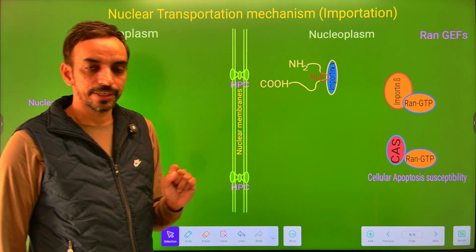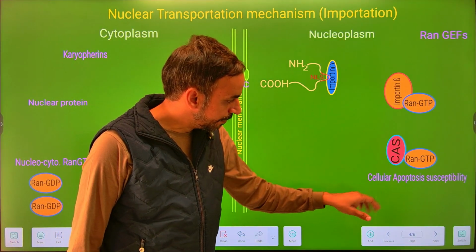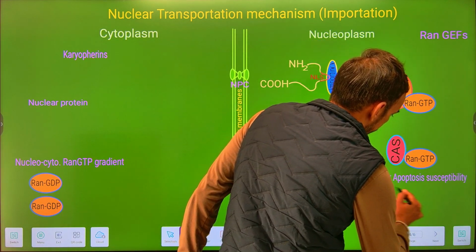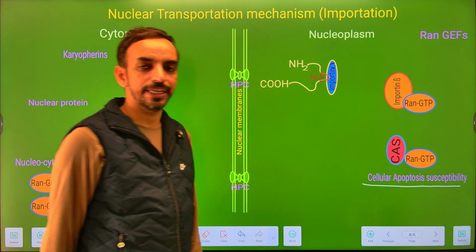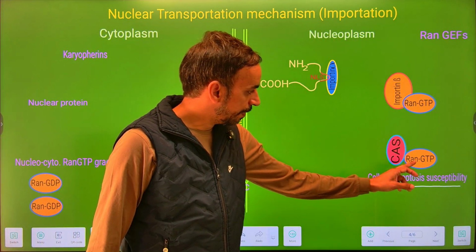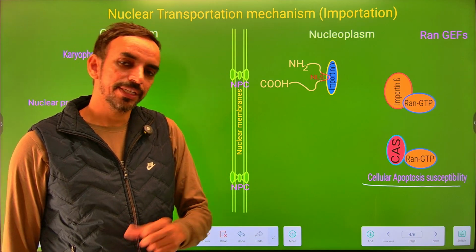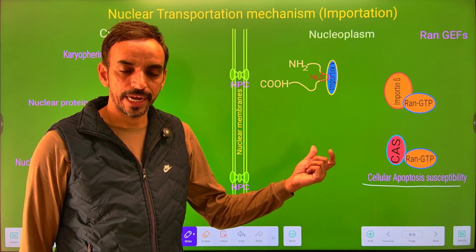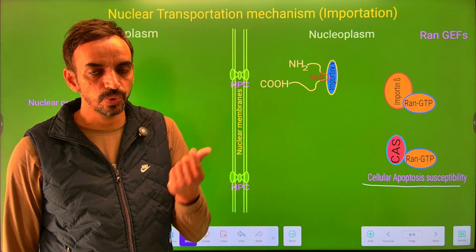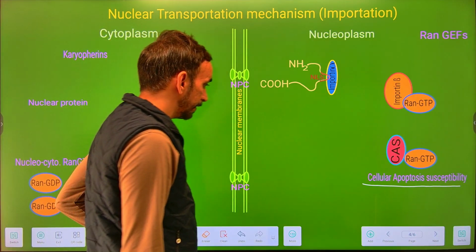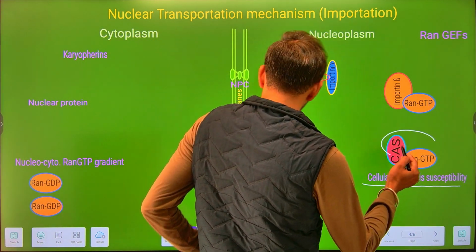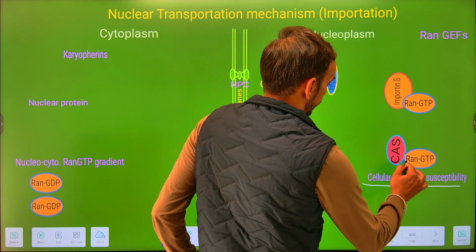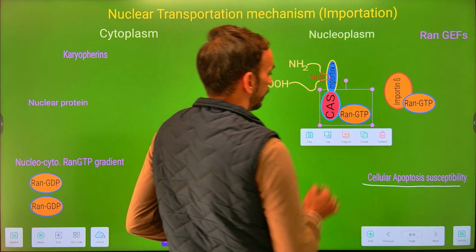In the next phase, within the nucleoplasm, we have cellular apoptosis susceptibility protein, known as CAS protein, which remains bound to the Ran-GTP, that is a small G protein. Now this binary complex, the complex of two components, will first attach to the importin alpha.